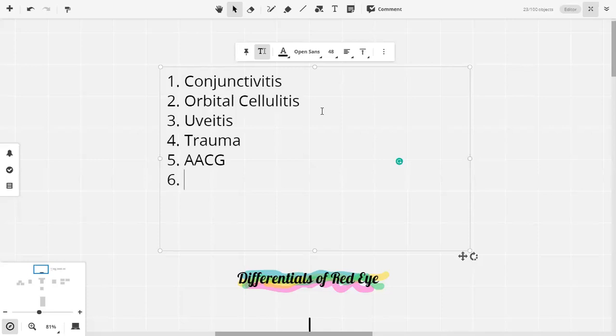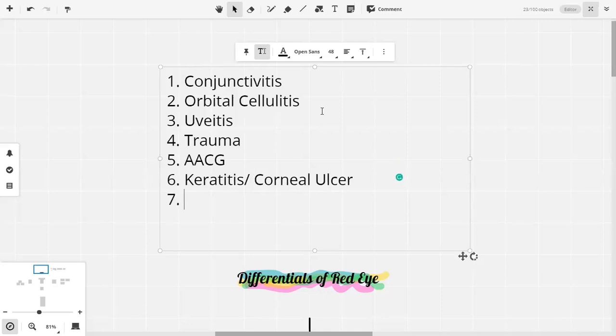Now the allergic reaction will either be a conjunctivitis or it will be a uveitis, but it can also be a keratitis. We have keratitis / corneal ulcer. There is red eye in corneal ulcer also.